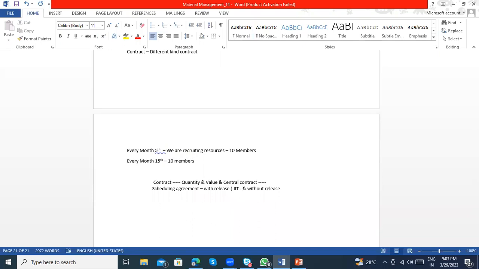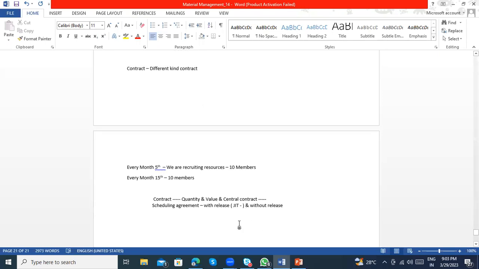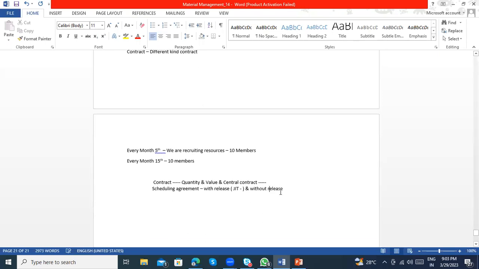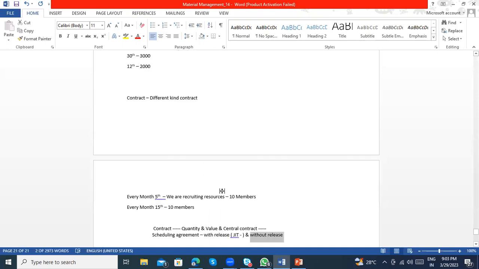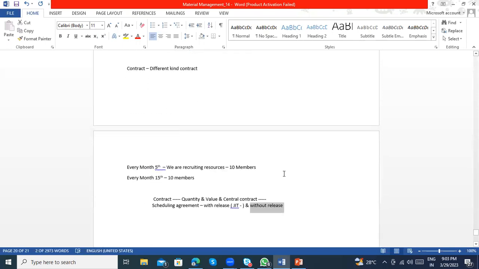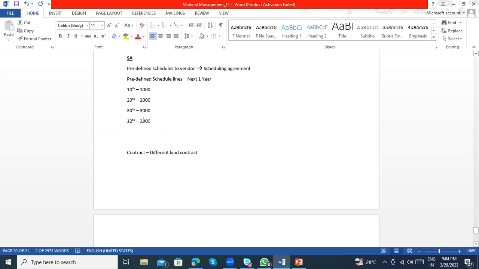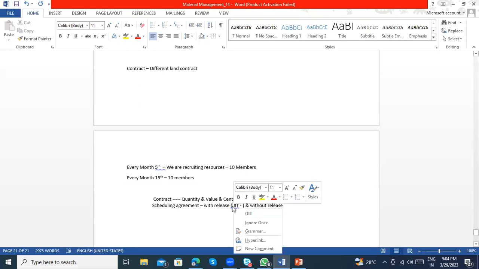So what is the difference here? Without release, I don't need to release the schedule lines every time; once I maintain that information, they automatically take it and send the goods. With release, I can maintain the shortest period.